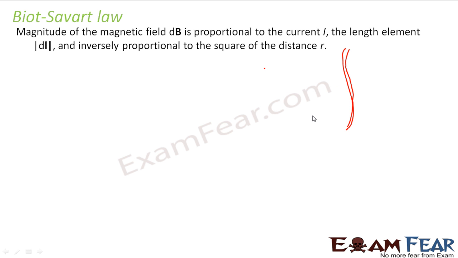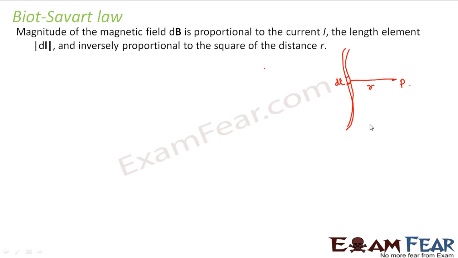This is a current carrying conductor. If I consider a small element, let us say dl, of this conductor, and I have to find out the magnetic field produced by this conductor at some point, say P. And this point P is located at some distance r from this small element dl.